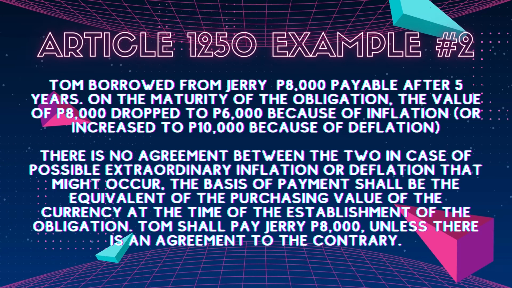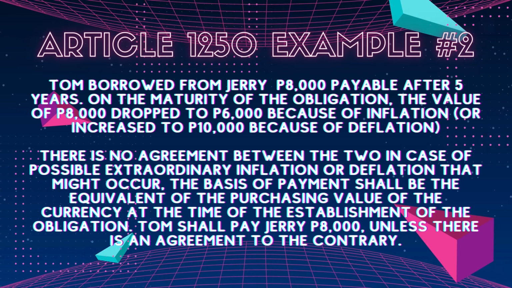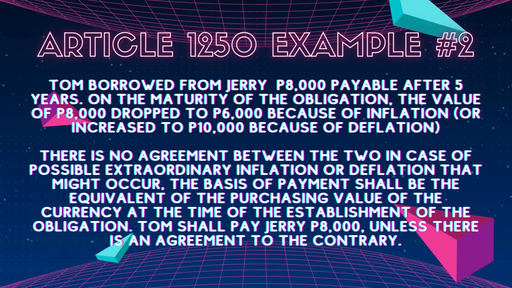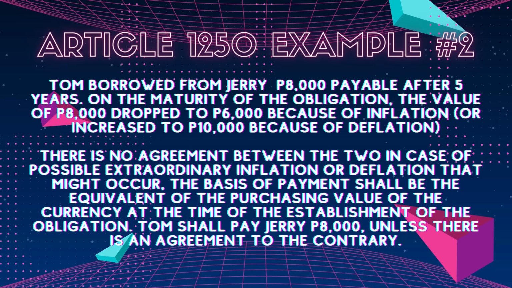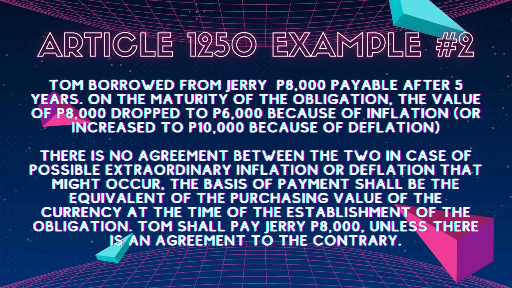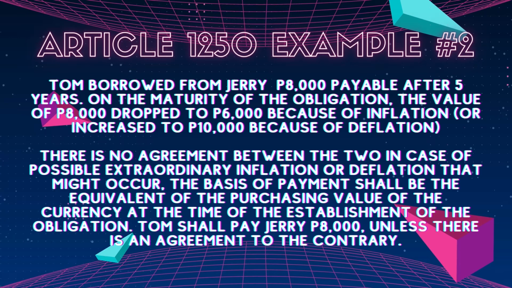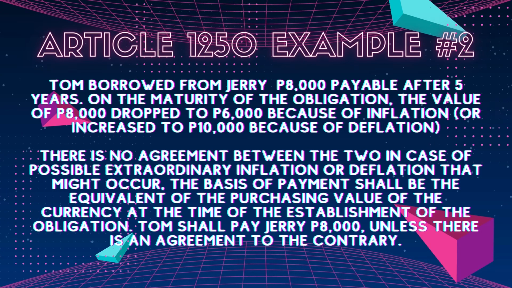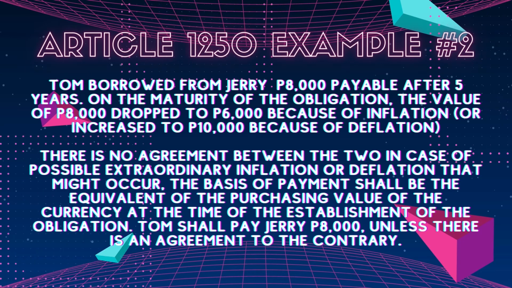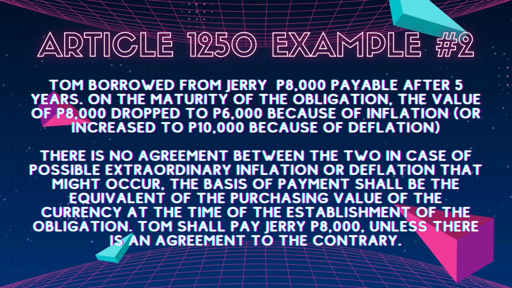In this case, assuming that there is extraordinary inflation or deflation, and there is no agreement between the two in case of possible extraordinary inflation or deflation that might occur, the basis of payment shall be the equivalent of the purchasing value of the currency at the time of the establishment of the obligation. Therefore, Tom shall pay Jerry 8,000 pesos, unless there is an agreement to the contrary.